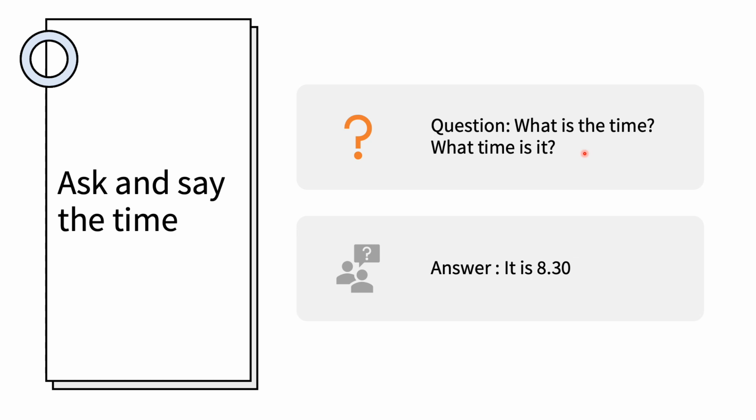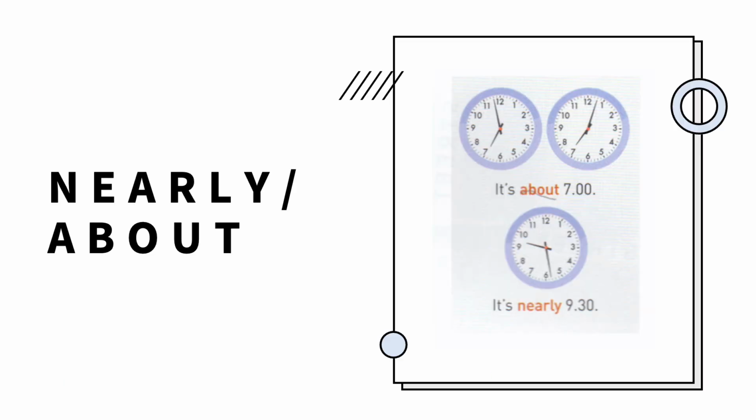So you can say, what is the time? Or, what time is it? The answer will be it. You're going to answer this question. It is, for example, 8:30, okay? So you can just look at your watch and then tell the time. Question, what time is it? The answer, it is.